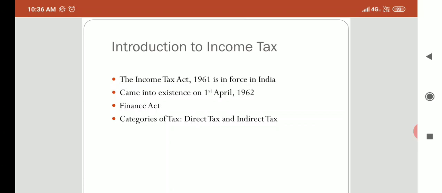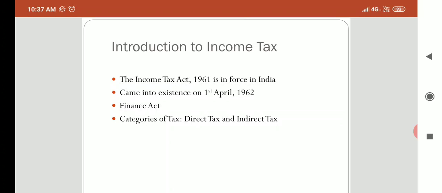This Act of 1961 has since been amended a number of times, and the Income Tax Rules 1962 have been framed by the Government of India under the powers obtained by it under the Finance Act 2019.